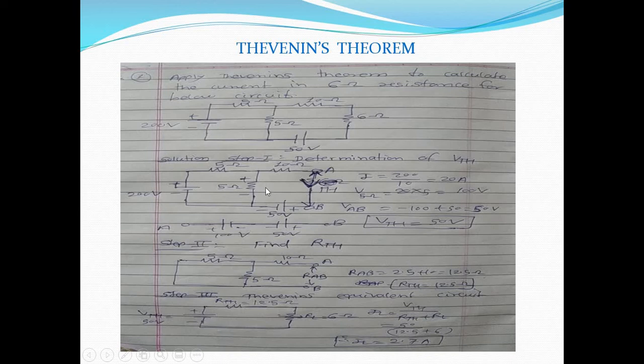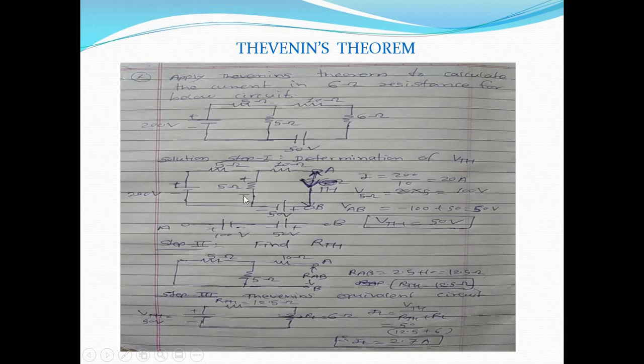The rest of the circuit is the same, and we need to find out the voltage drop across this open circuit terminal A and B, which is nothing but VOC or VTH. For that purpose, first of all we'll find out the current flowing through this 5 ohm resistance. Since A and B are open circuited, current will not flow through this. So what will be the current flowing through this circuit? I is equal to 200 upon 5 plus 5, because these two resistances are connected in series. So I is equal to 20 ampere. That means the current flowing through the 5 ohm is 20 ampere.